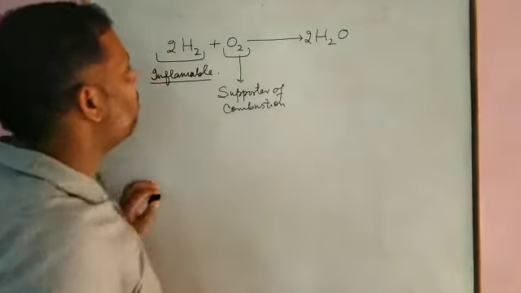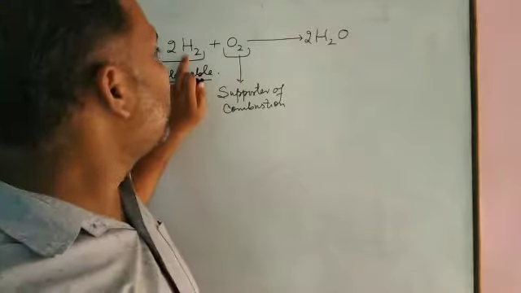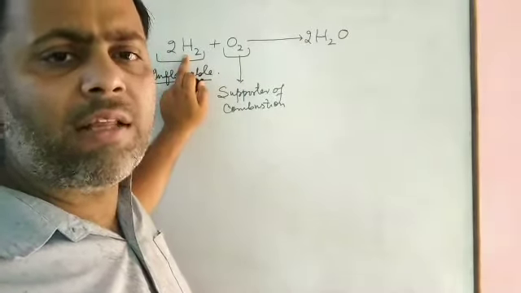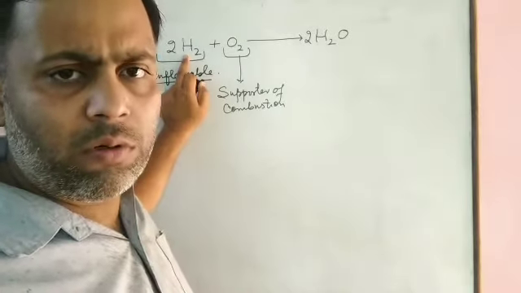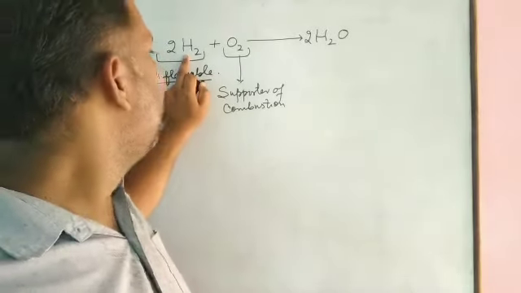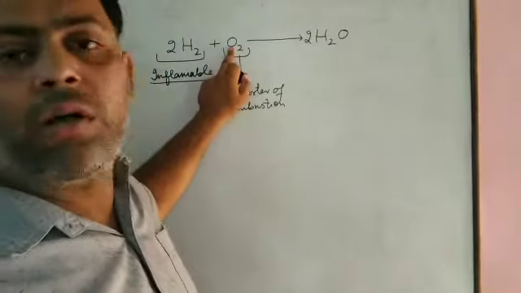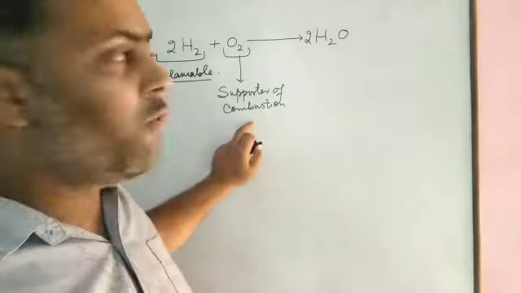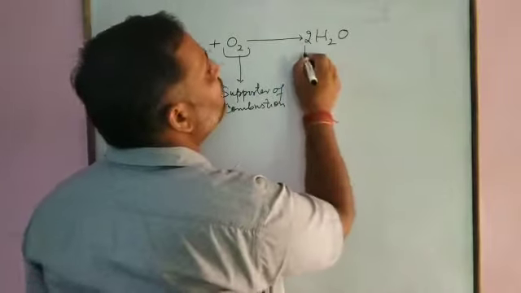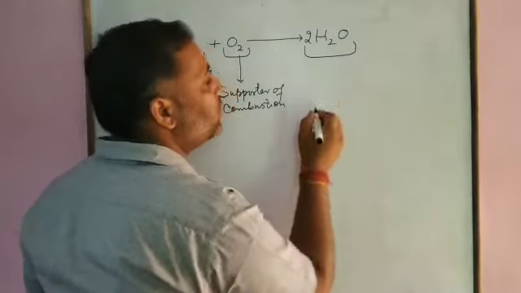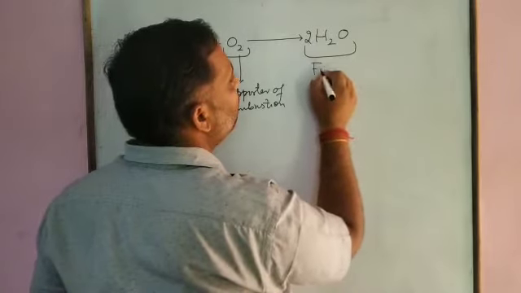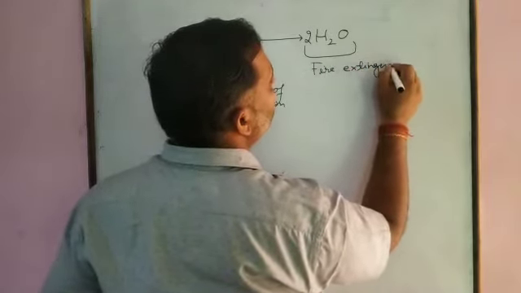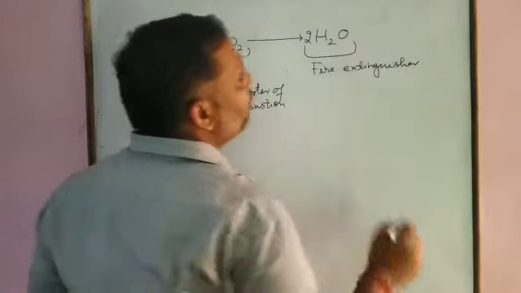Hydrogen is highly inflammable, or you have studied in class 10 that it burns with a pop sound. Why so? Because it is highly inflammable. And we know oxygen is a supporter of combustion. What is the result? What is formed? Water, which is used as a fire extinguisher.